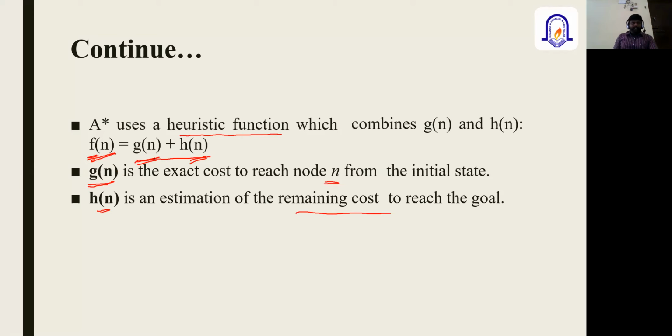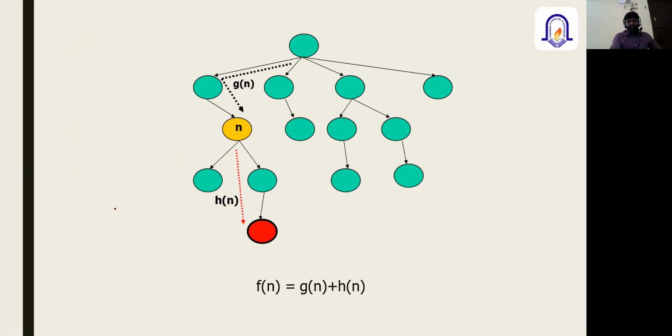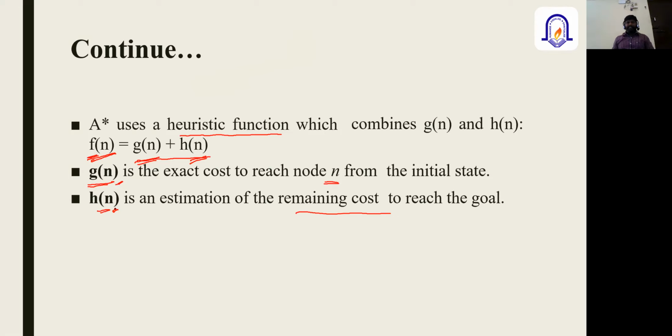G of n is the cost required from the initial state to the current node, and H of n is the remaining cost to reach the goal state from the current node where you stay. Is it clear for all of you? These are the basic terms related to A star search.